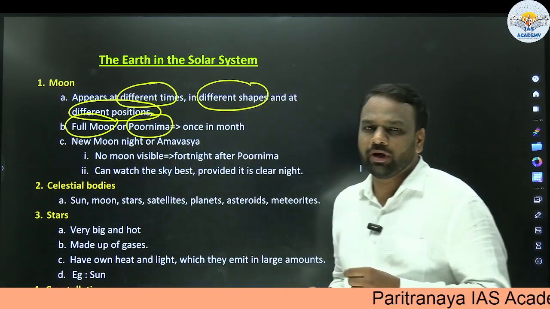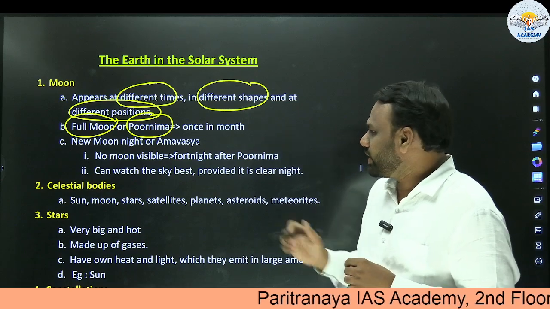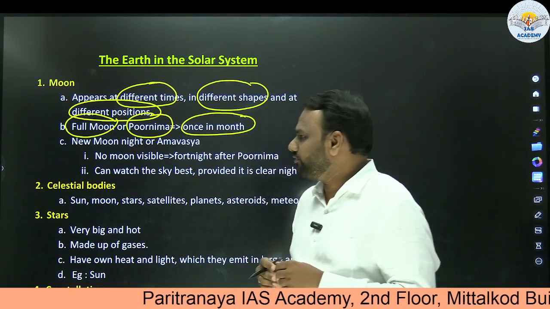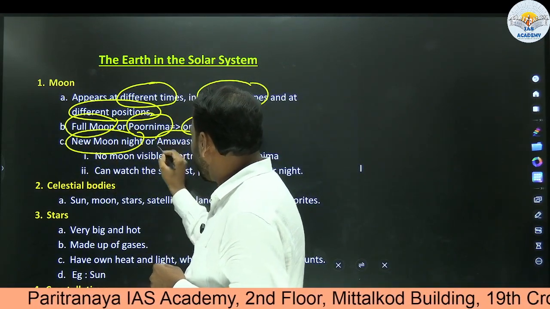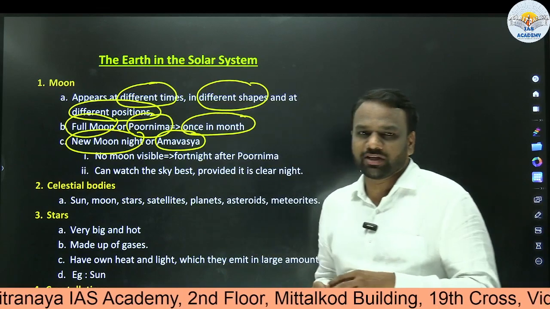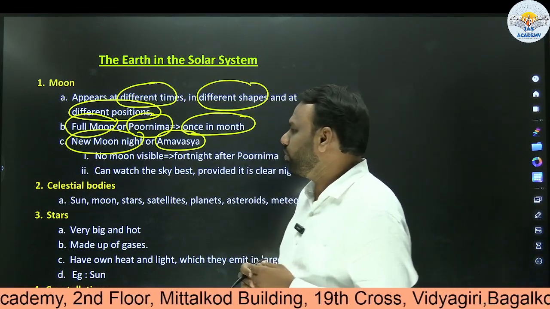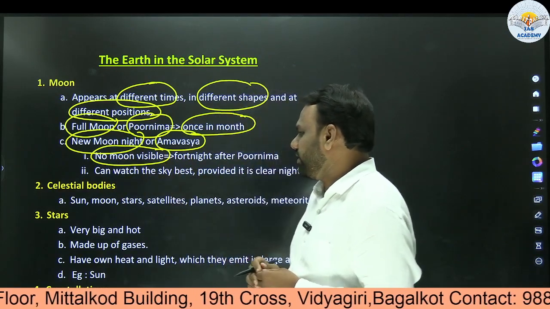Next, we call it full moon day or Purnima when the moon appears in a very big size, or completely. It happens once in a month. We also have a phenomenon called new moon night, which we also refer to as Amavasya. On the day of Amavasya, there will be no moon, and we call it new moon night. So no moon is visible on the night of Amavasya.